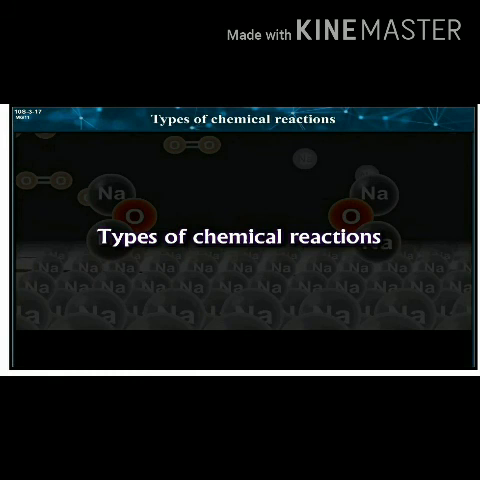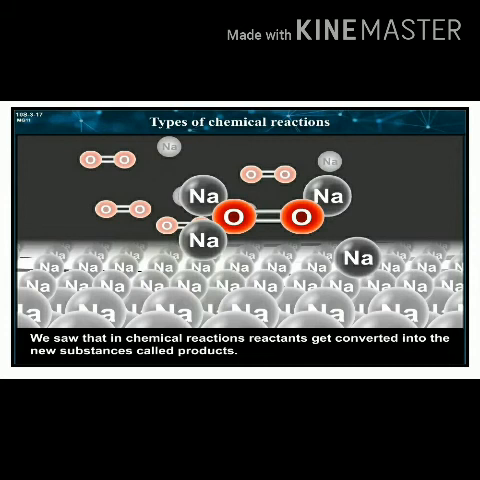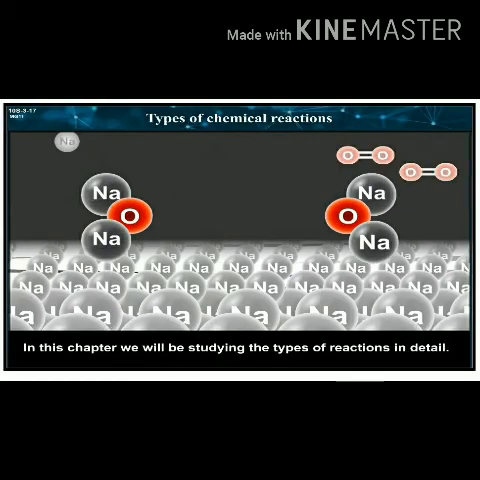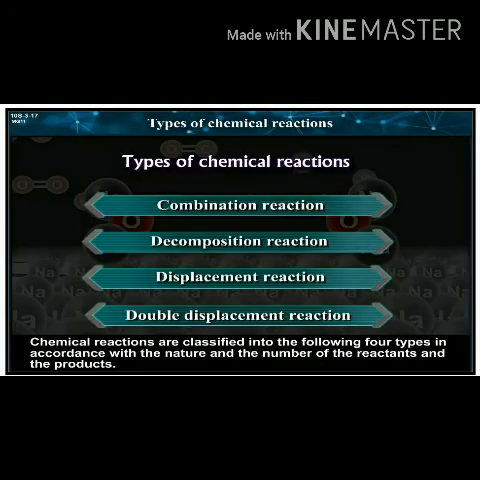Types of chemical reactions. We saw that in a chemical reaction, reactants get converted into new substances called products. During this, some chemical bonds in the reactants break and some new chemical bonds are formed so as to transform the reactants into the products. In this chapter, we will be studying the types of reactions in detail.